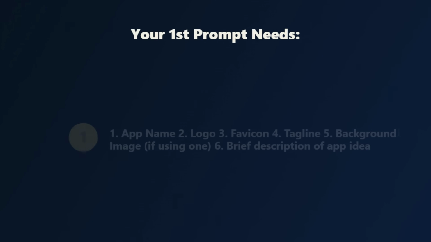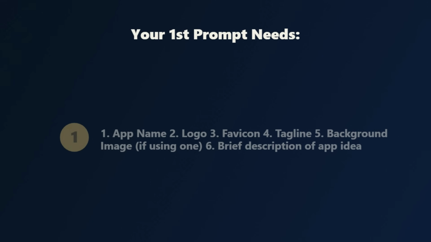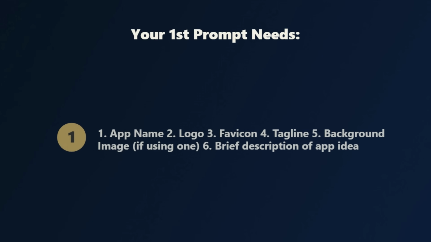After you have that, you're going to go ahead and have it create your favicon. Now, that favicon is that small little icon that goes in your browser tab and in the header of your application. Okay, so you're going to define those things, the color, typography, and overall visual style in this very first prompt. You can also upload a background picture if you want to use an image, or have AI create a background image for your landing page. These are all the things you're going to attach to that very first prompt.